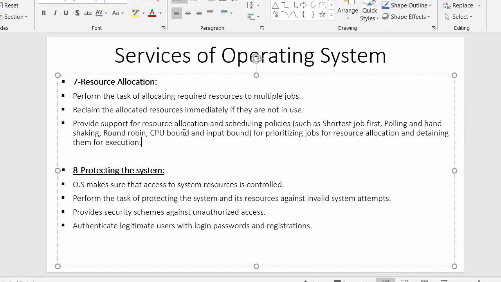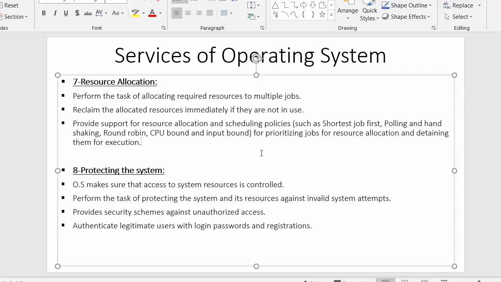To solve this problem, operating system has various scheduling policies such as shortest job first, polling and handshaking, round robin, CPU bound and input bound.